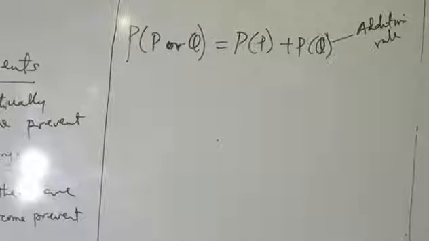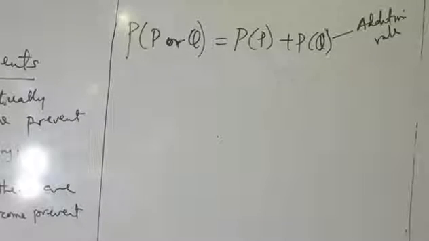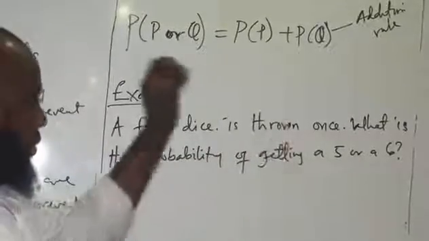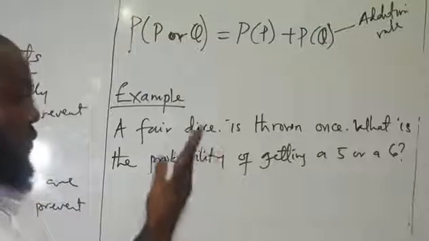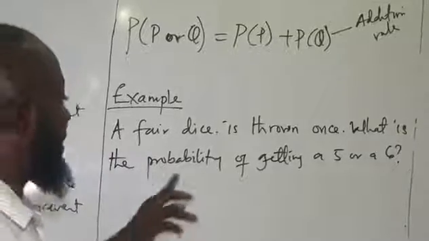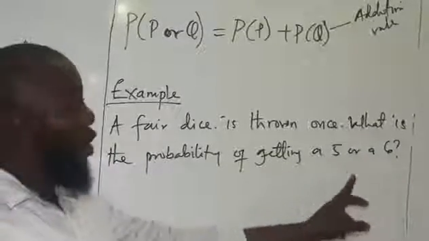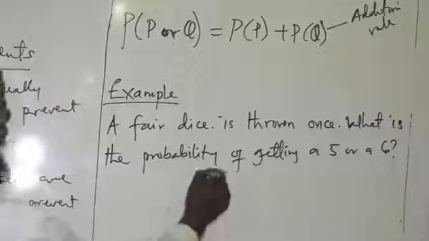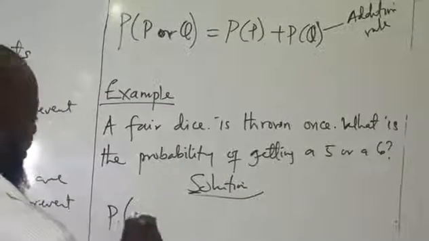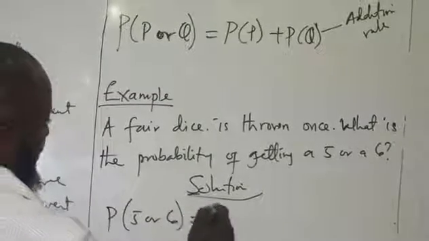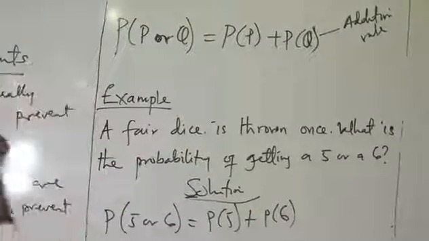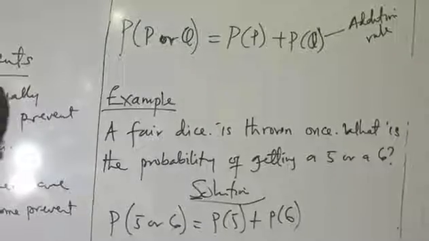Let's look at this example before we round the video up. A fair dice is thrown once. On a dice, we have numbers from 1 to 6. Now it's thrown once. What is the probability of getting a 5 or a 6? Making use of this rule, the probability of 5 or 6 will be the probability of 5 plus the probability of 6.